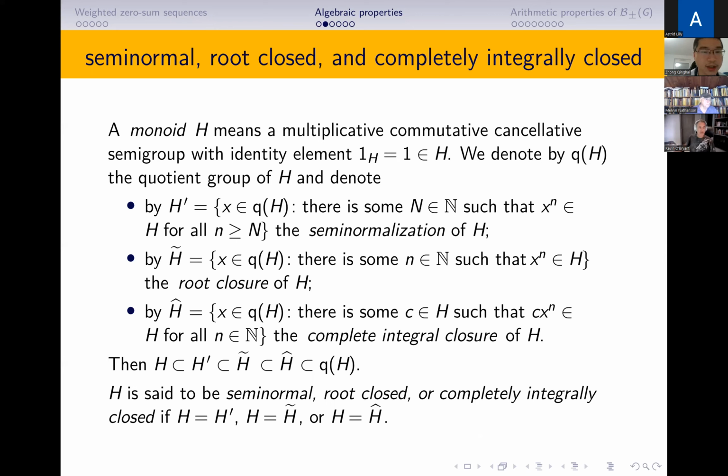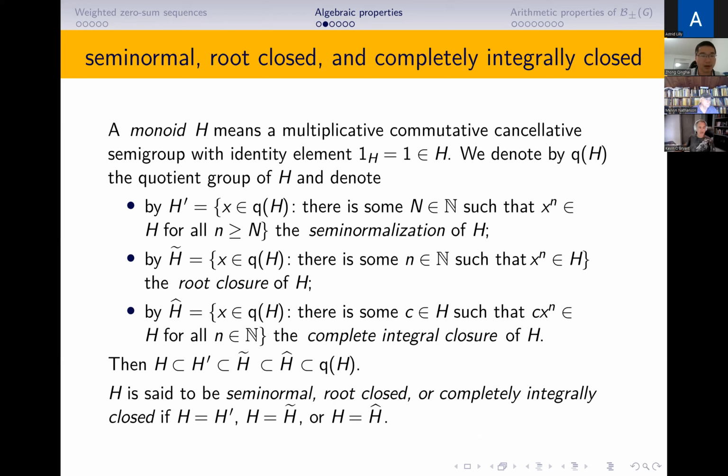Here we define H prime to be the set of x in QH such that there is an N such that x to the power n is in H for all n larger than or equal to the capital N. This is called the semi-normalization of H. We define the root closure of H to be the set of all x in QH such that there exists some positive integer n such that x to the power n is in H.